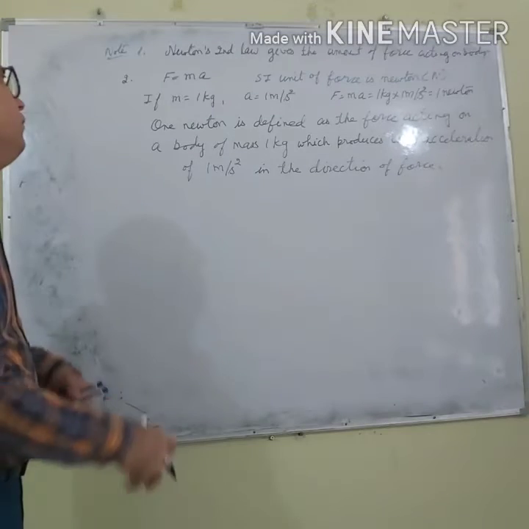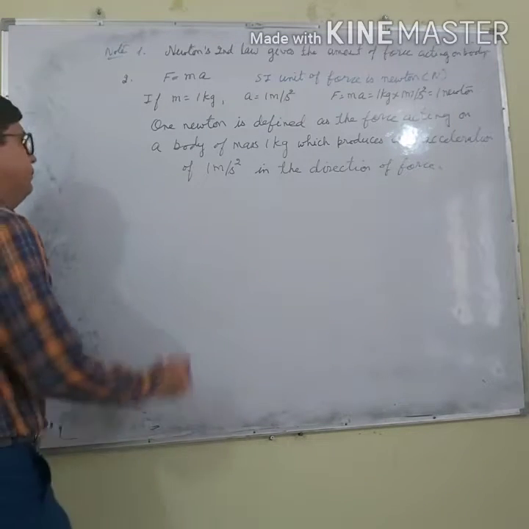Right, so this is the definition of the SI unit of the force.